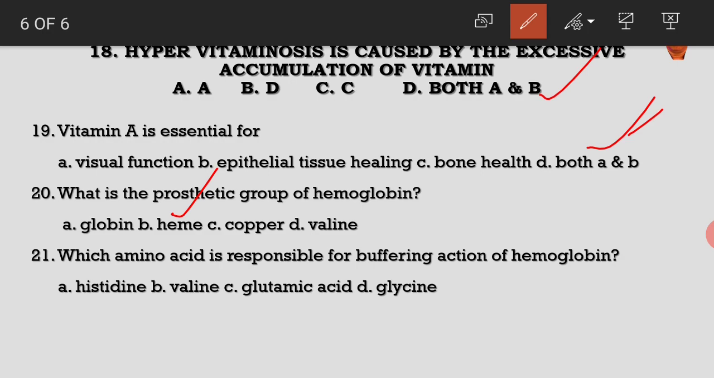What is the prosthetic group of hemoglobin? Heme. Which amino acid is responsible for buffering action of hemoglobin? Histidine. Histidine amino acid that is present in the hemoglobin is responsible for its buffering action.